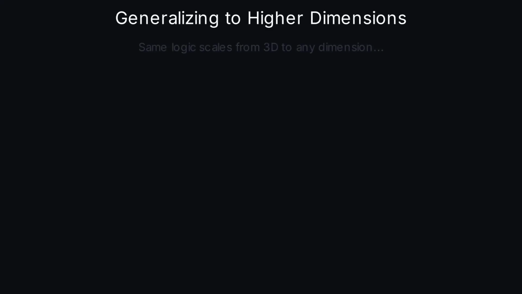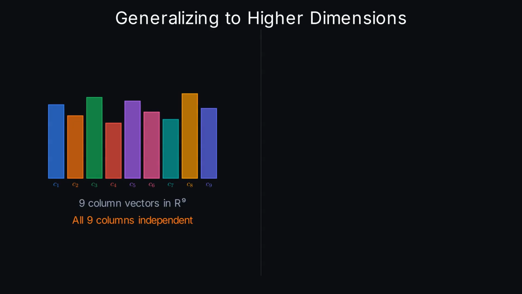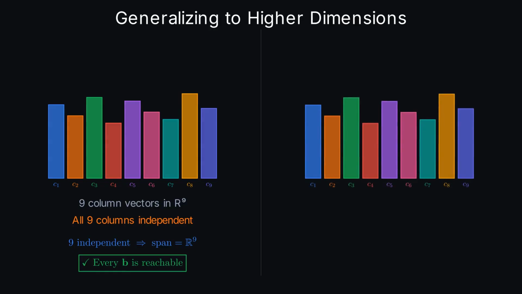What we just saw was in 3 dimensions, but the same logic holds when dimensions grow large. Consider a 9 by 9 matrix with 9 columns living in 9-dimensional space. If all 9 columns are independent, each one pointing in a genuinely new direction, then their linear combinations fill all of R9. Every vector B is reachable, and the system AX equals B always has a solution.